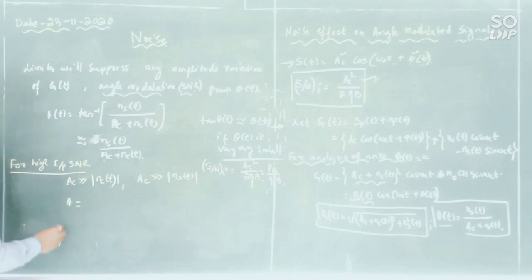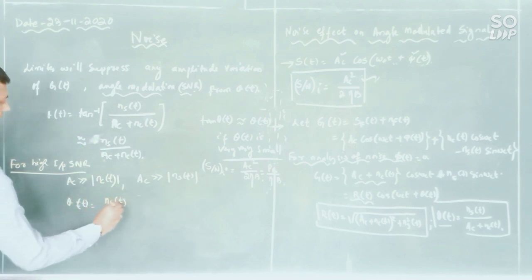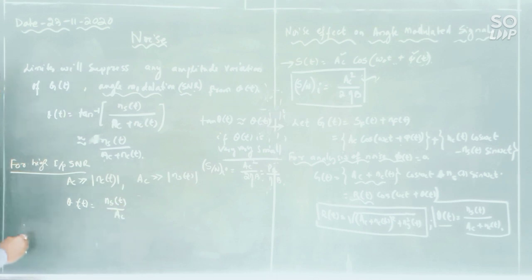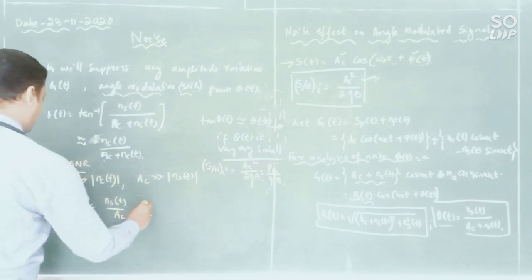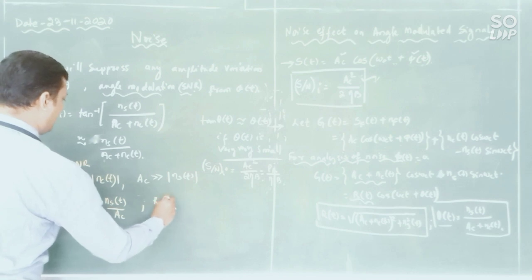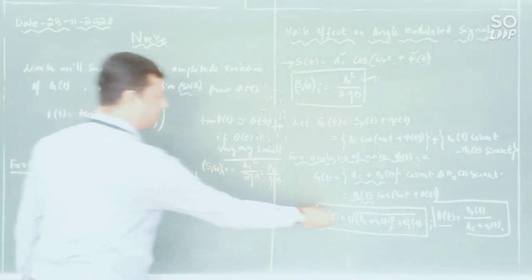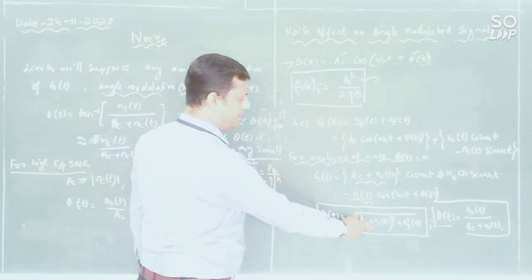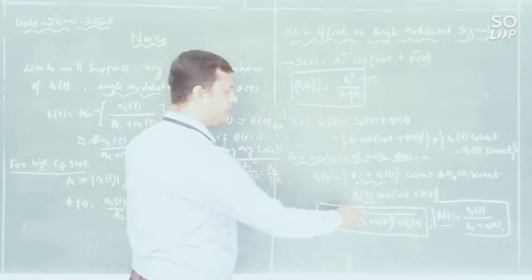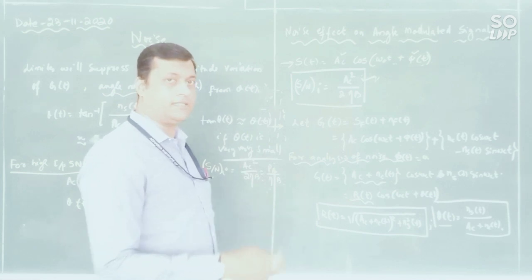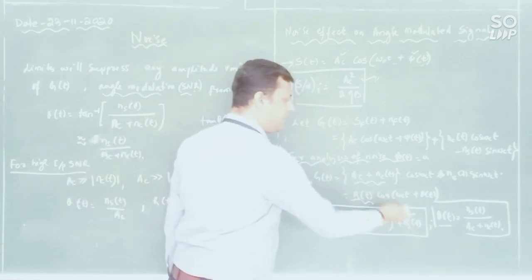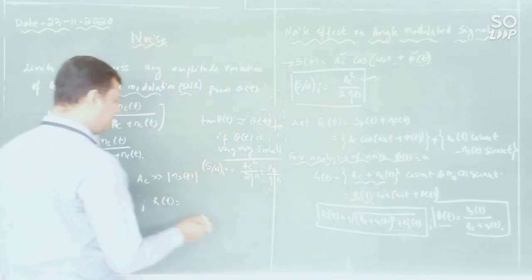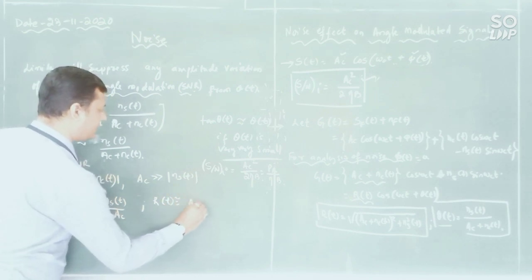Here you can directly write theta of t is equal to NS of t divided by AC. Then R of t, the magnitude here. Now since AC is very much greater than NC, you can neglect NC, you will get AC square. Then again AC square is very much greater than NS square of t, you will get again AC. So it is AC.